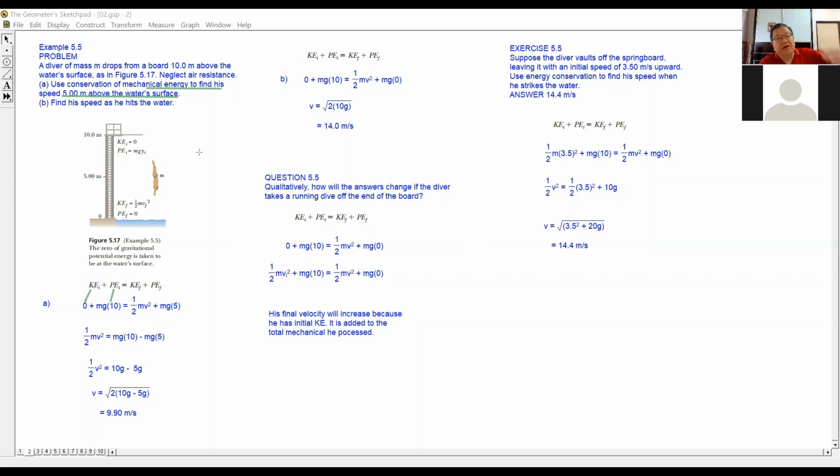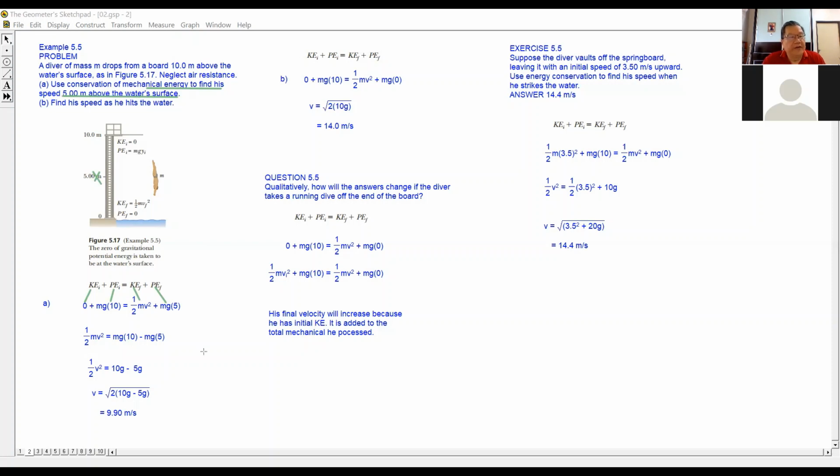Five meters above the water level means he is somewhere here, the midway, right? So the final kinetic energy after dropping 5 meters, we don't know. We don't know the velocity. But the potential energy after dropping 5 meters becomes mg multiplied by 5.